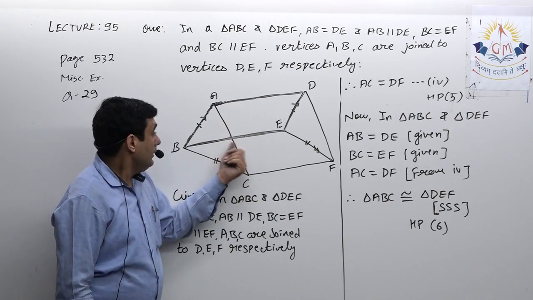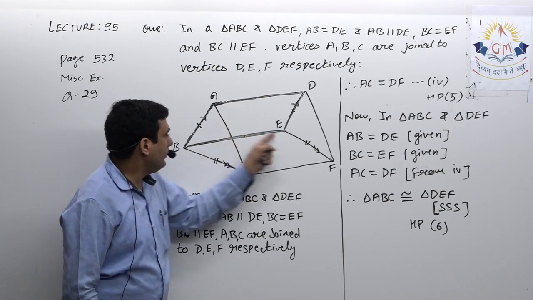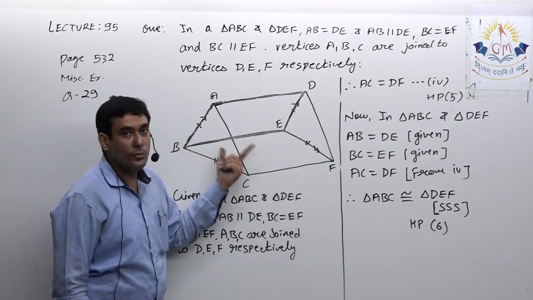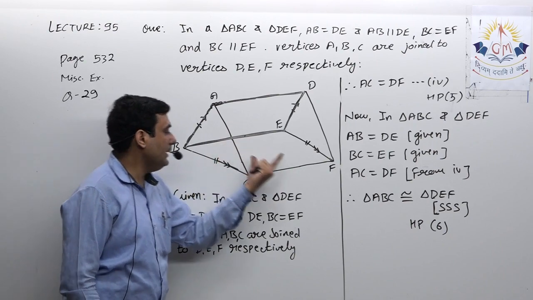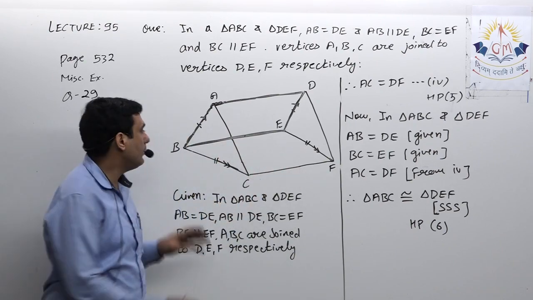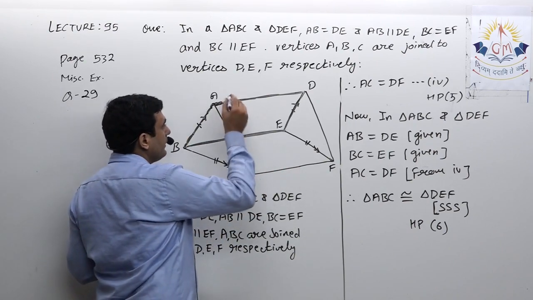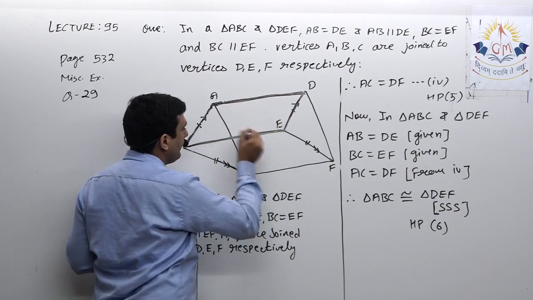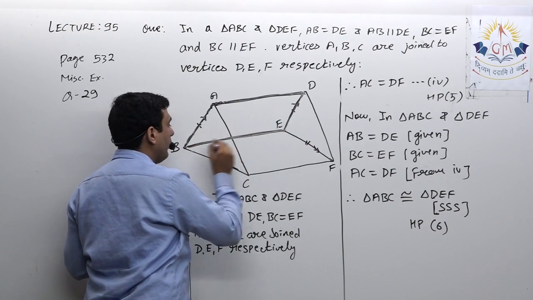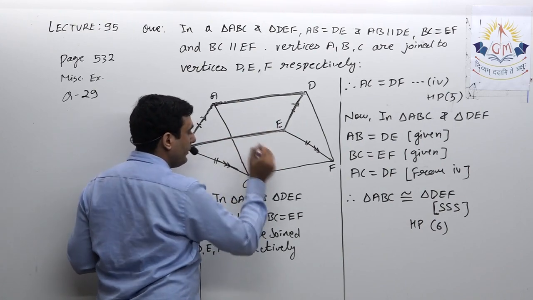Now in the second I proved BEFC is a parallelogram. So from there I get BE equal to CF, BE parallel CF. From the first I got AD and BE are equal and parallel, and from the second BE equal to CF, BE parallel CF.